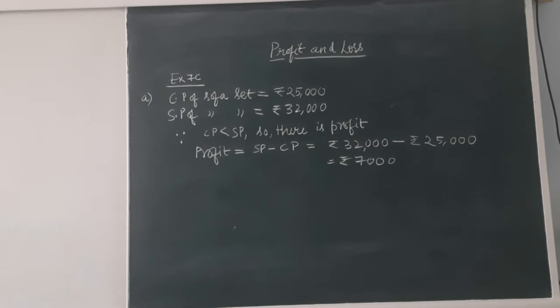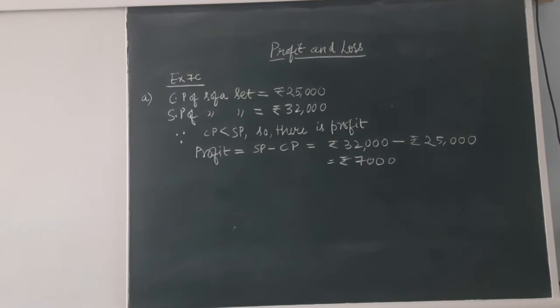Now let me read the next question for you. The questions which I am solving in the video are your classwork, and if I am skipping any questions in the video, that will be your homework. Now B option: Harish weaves baskets at his home in Assam. He makes a profit of rupees 350 on a basket. He sells it for rupees 800. What is the cost of the basket?